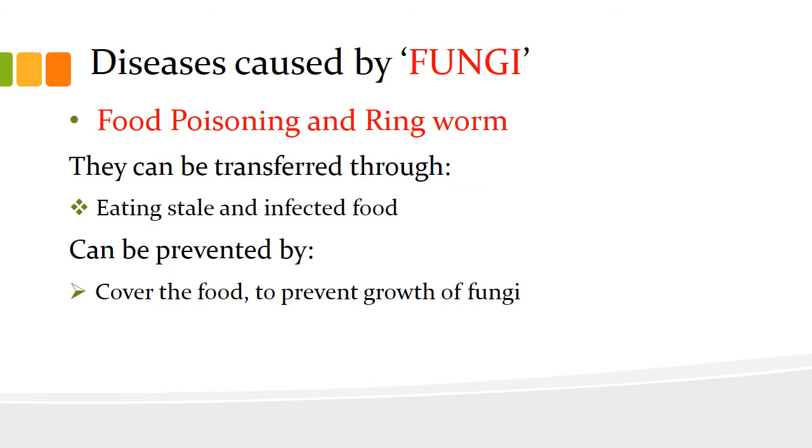The last kind of diseases, which are spread by fungi, are food poisoning and ringworm. As we all know, they are transferred just by eating stale food or infected food. So how can it be prevented? Just cover your food always and prevent the growth of fungi by covering your food and placing it in a proper place, so that it will not get contaminated.